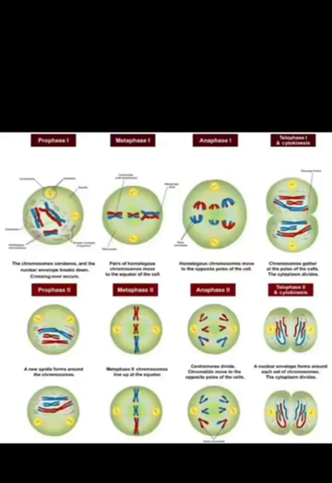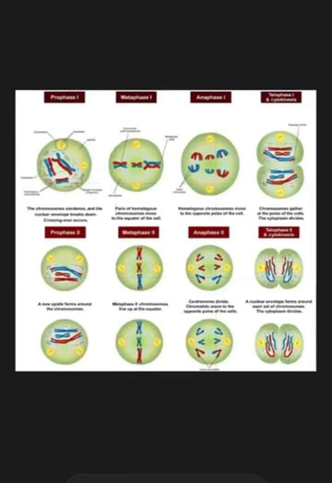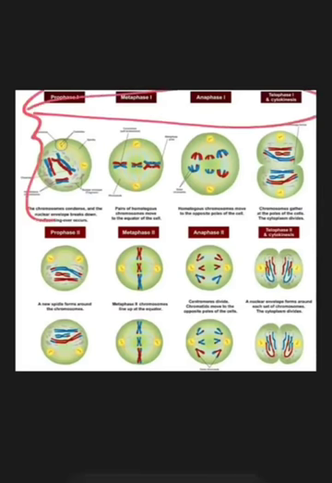We will discuss the total process of meiosis. To begin with, meiosis is broadly divided into two phases, meiosis 1 and meiosis 2. So let me write here. These first 4 phases consist of meiosis 1, and these next 4 phases consist of meiosis 2. So meiosis 1 and meiosis 2 consist of separate 4 phases.